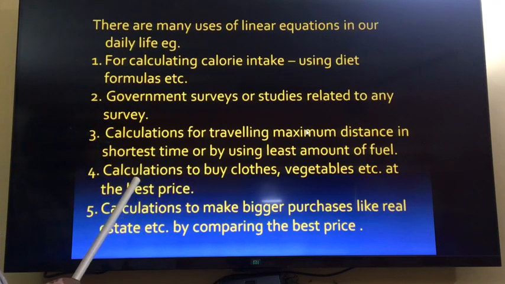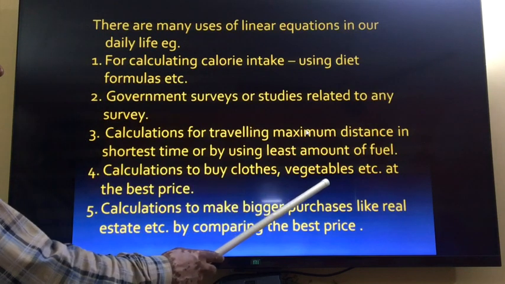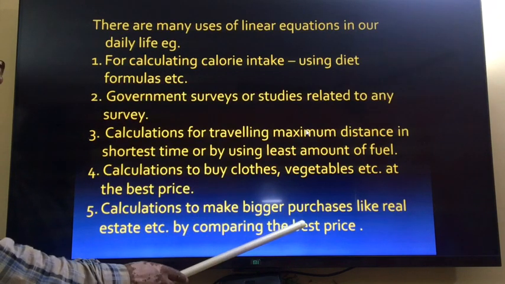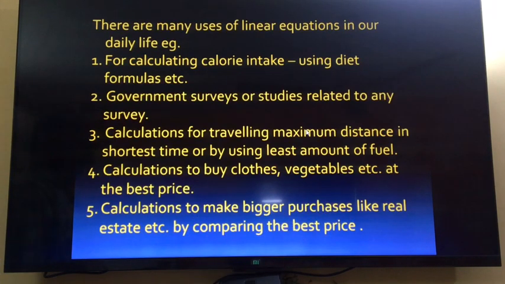Next use is calculation to buy the clothes, vegetables, etc. at the best price. So this we can use in our daily life for finding the best price. And next use of this calculation is to make the bigger purchase, like real estate, buildings, etc. by comparing the best price. So we can buy the things at the best price, we can calculate the maximum distance in a little fuel. So all these things we can find out in our daily life with the help of these linear equations. So these are the uses of linear equations in our daily life.